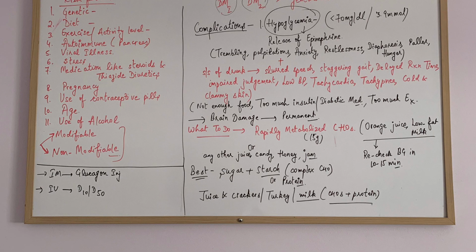Okay, and if the patient is not conscious, is not awake, then you have to give the glucagon injection, and you can give glucagon injection IM. Okay, and if you cannot give IM injections, for example the patient who is on neutropenic precautions, then you have to give something IV, and in these conditions you can give D10 or D50, because D5 is not going to cover the hypoglycemic state. So you have to give either D10 or D50.